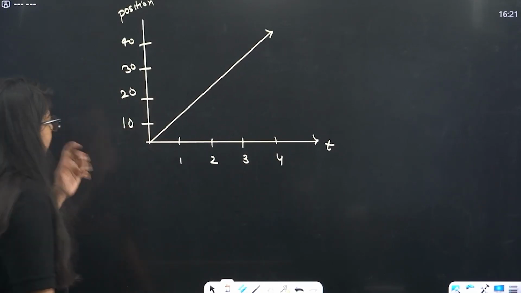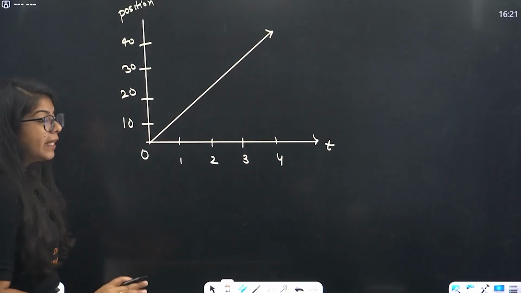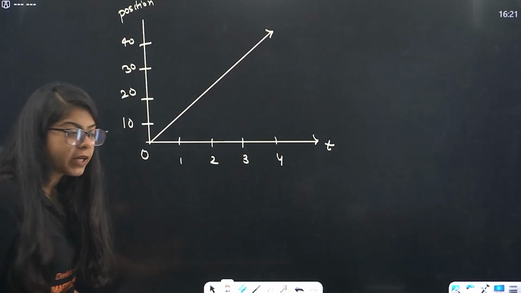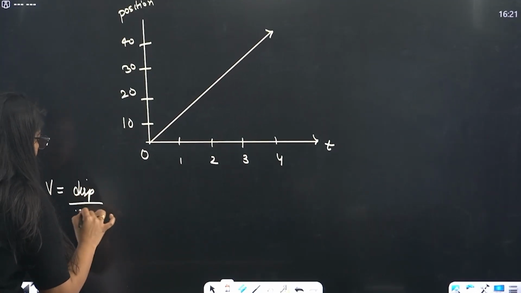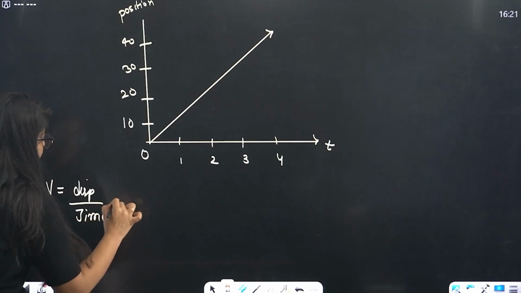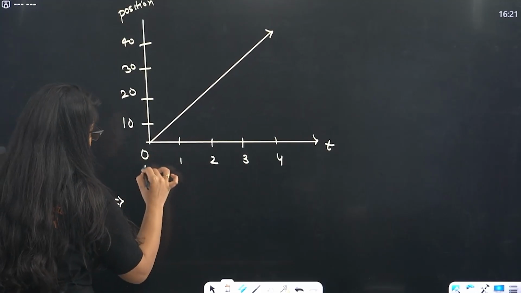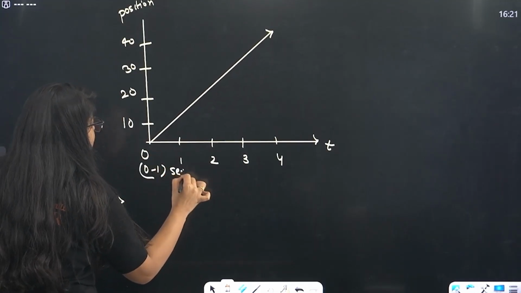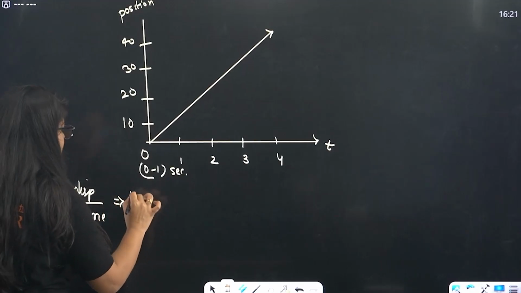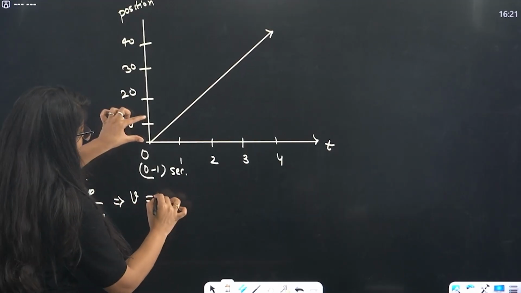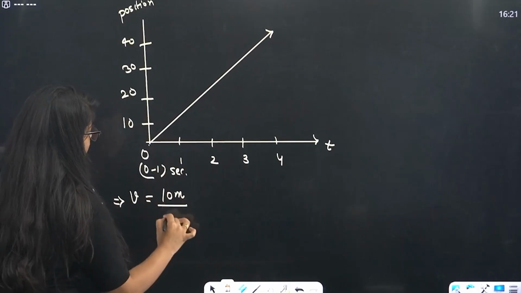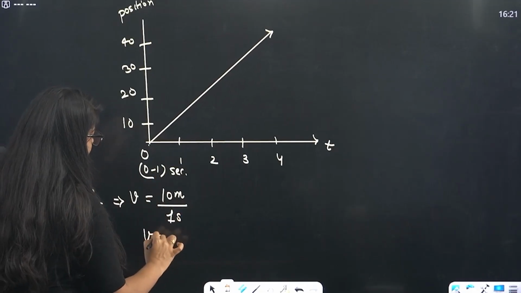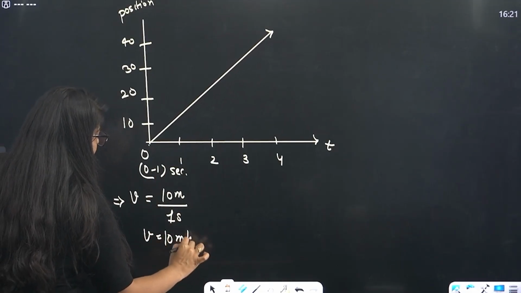Now you tell me, let us find the velocity. Velocity will be what? Displacement upon time, right? Let me find it between 0 to 1 second. What will be the velocity? Ma'am, displacement 0 to 10 meter. So displacement is 10 meter divided by 0 to 1 second, 1 second. So velocity will be 10 meter per second.